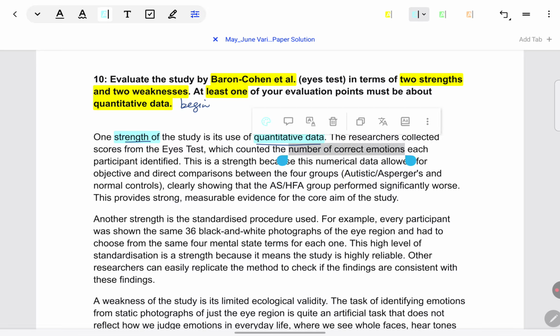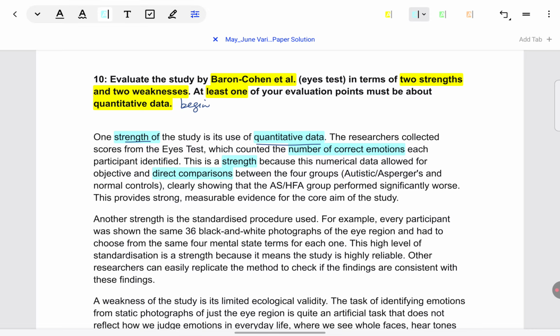As far as Baron-Cohen is concerned, the number of correct emotions identified. What were the scores on the ICE test? You could put it that way also. Then coming to explanation, why is this a strength? Okay, evidence is there, this is the quantitative data, but why did we say in the point that this is a strength? Because a direct comparison could be drawn between the experimental ASHFA group and the remaining control groups in the study.